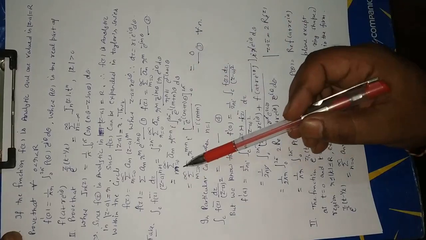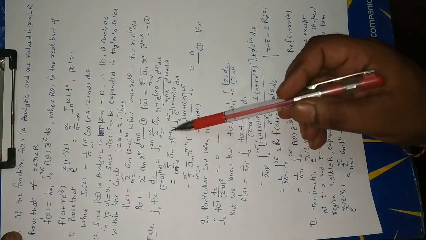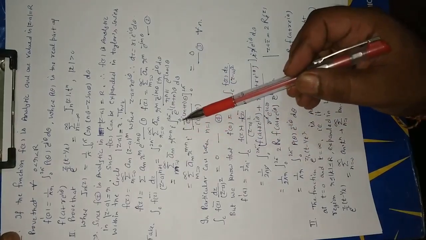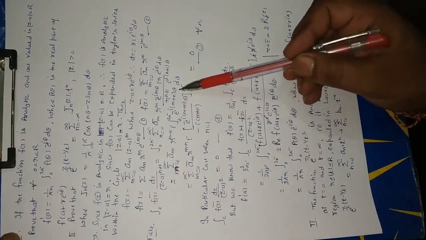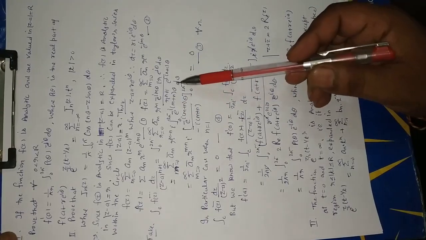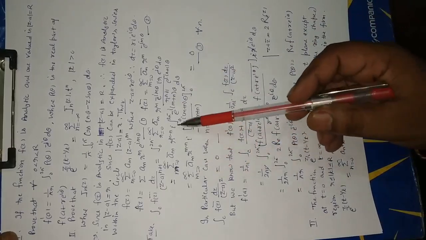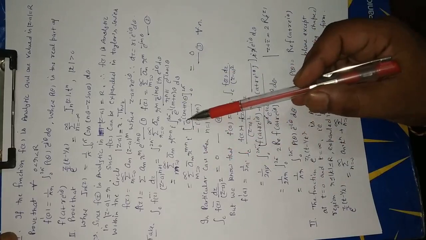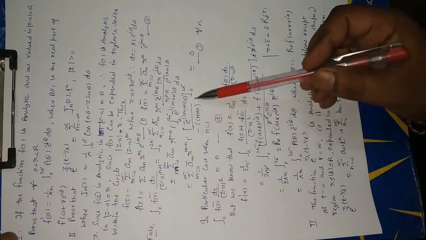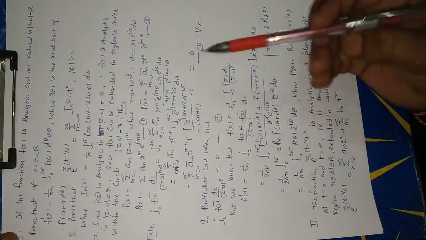This is equal to summation m from 0 to infinity of a_m bar r^(m-n) i times the integral from 0 to 2π of e^(-i(m+n)θ) dθ. Now integrate: e^(-i(m+n)θ) upon -i(m+n), limit 0 to 2π, and i cancels on this side.